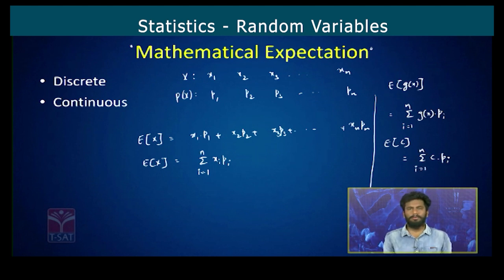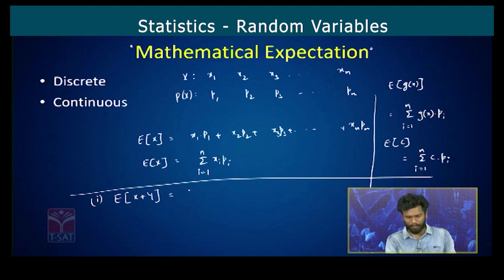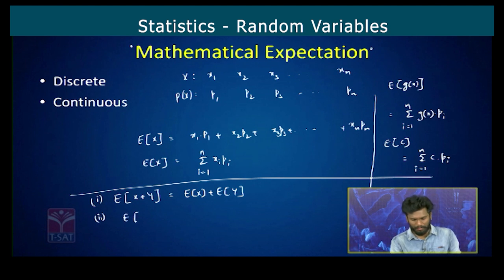Now, we'll see a few properties of this mathematical expectation. First one, addition of random variables: expectation of x plus y will be equal to expectation of x plus expectation of y. Similarly, second property: expectation of some constant a into x will be equal to a into expectation of x.